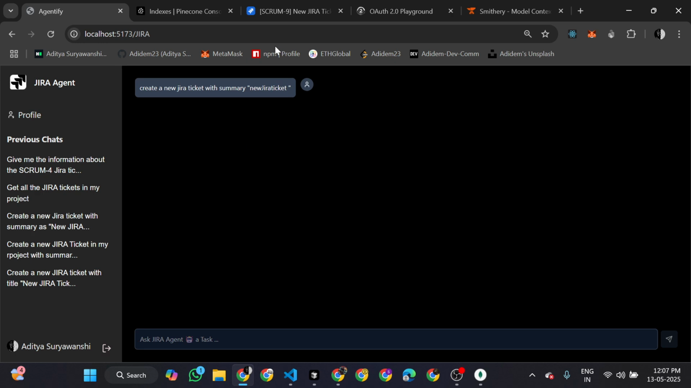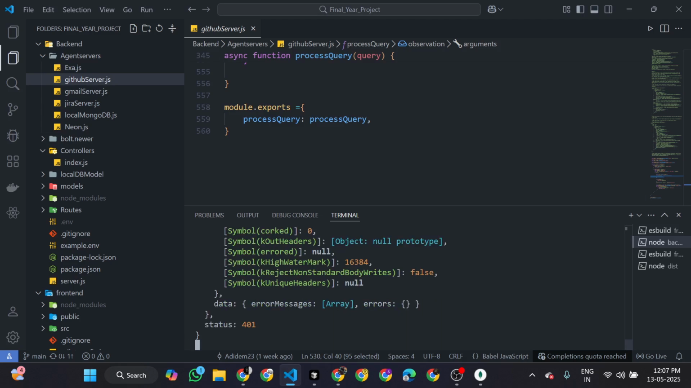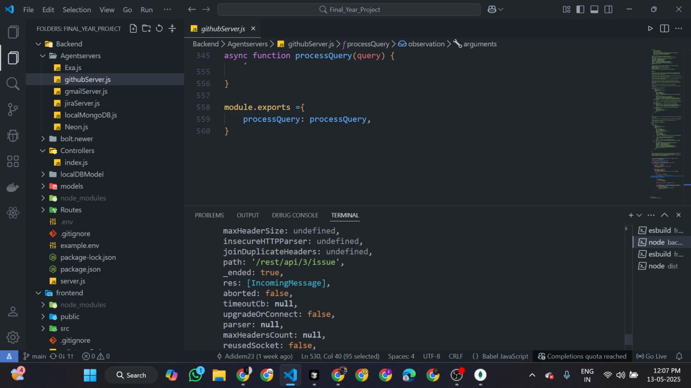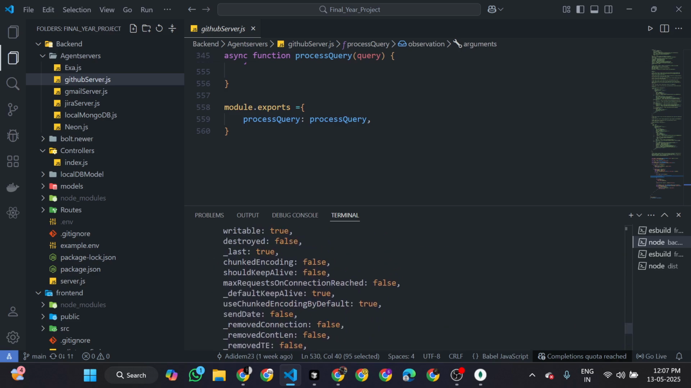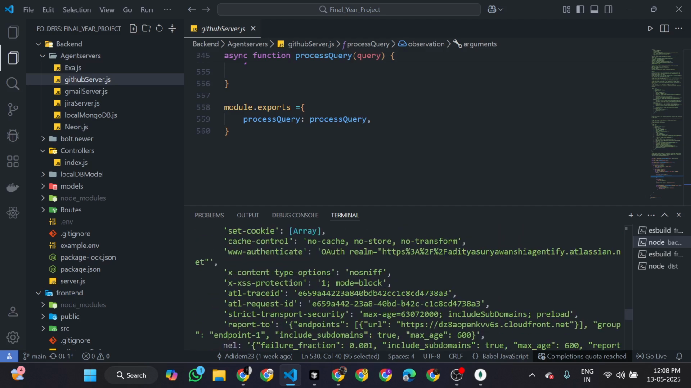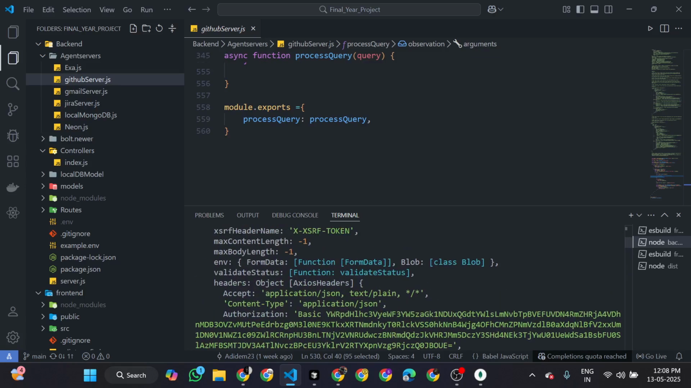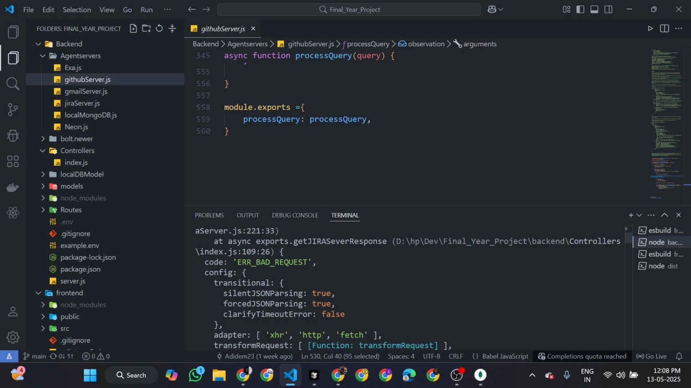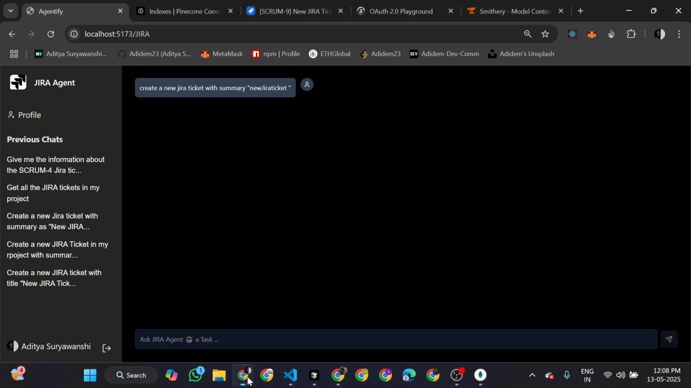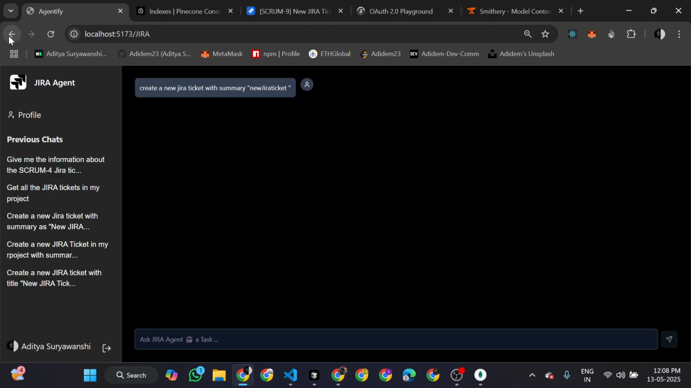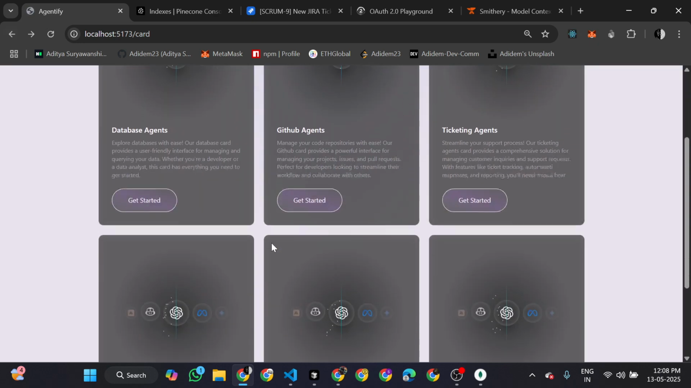So it will just create a new ticket, and the same thing will occur. The vectors have been stored, and you can see a new ticket has been created. You can see the new Jira ticket has been created. So this was the Jira ticket bot which is out there, and a similar kind of thing is done with the Gmail agents also.